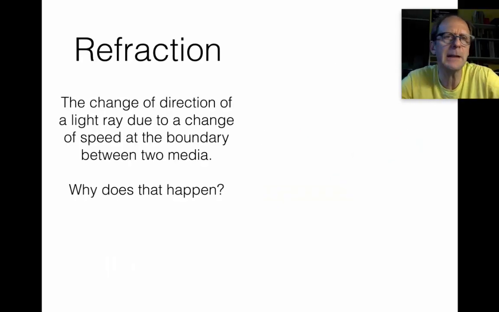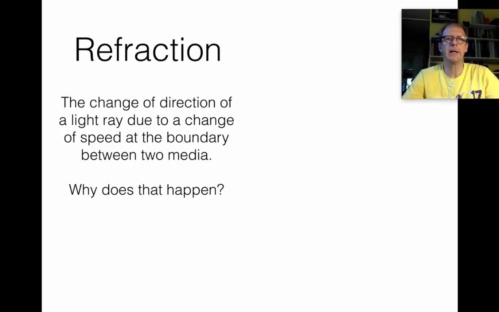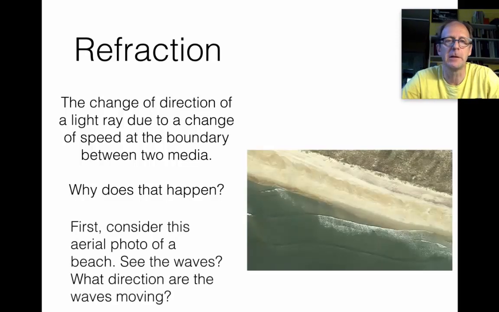A little bit more complicated is refraction. So refraction is the change of direction of a light ray due to a change of its speed at the boundary between two media. Why does that happen? Let's clarify. First, I want you to consider this is an aerial photo taken like from a helicopter looking down on the beach in North Carolina. And you can see some waves. My question to you is, what direction are the waves moving as we look down on them from above?